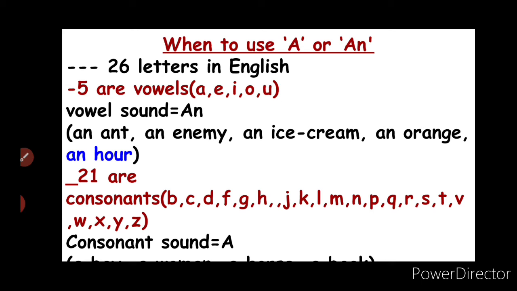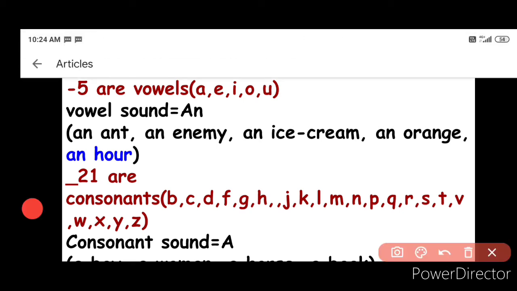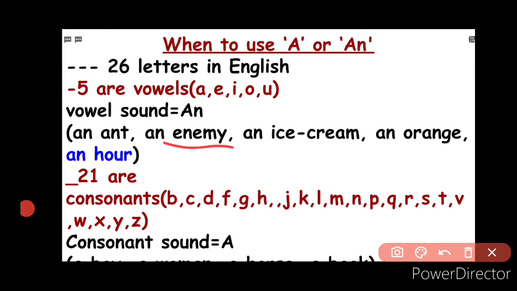Let's look into some examples where we have used an before a word. The first example is an ant. The second example is an enemy. The third example is an ice cream. The fourth example is an orange, and the last example is an hour. So please look at the word hour. Notice the word hour starts with the letter H, that is a silent letter over here. So the word starts with a vowel sound, so an is used before the word hour.